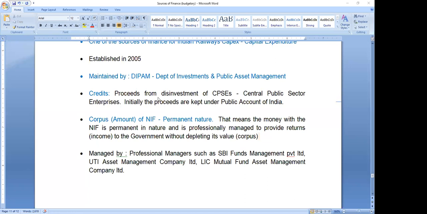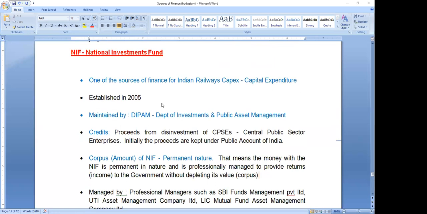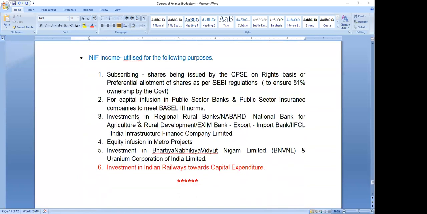Yeah, please tell me the DPAM. Yeah, second point, for capital infusion in the public sector banks, suppose we have to increase the capital base of the Canara Bank or SBI or any other public sector bank or insurance company, that LIC companies.